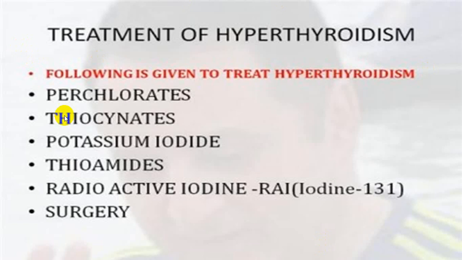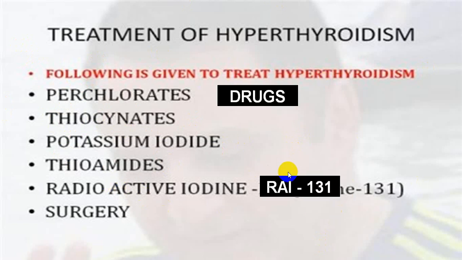These are all the pharmacological agents which are available: perchlorate, thiocyanates, potassium iodide, thioamides, radioactive iodine, and surgery. These are drugs. These are radioactive iodine and surgery. Usually potassium iodide is given prior to surgery to reduce the size of the thyroid gland and decrease the vascularity. So for pre-operative preparation, you use iodine.